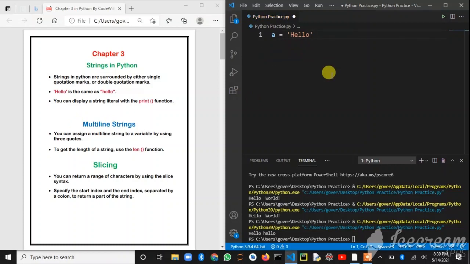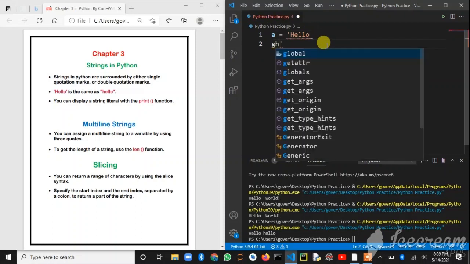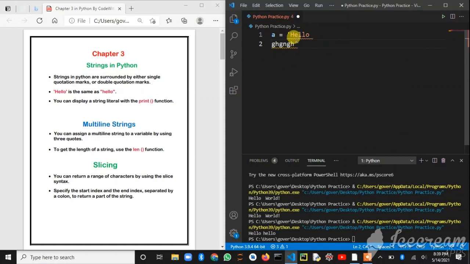If you want to write a multiple line string, suppose you have a big paragraph to print out, so you want to write 2-3 lines of code. If you want to write a single line, you can just write the full line, but if you enter the next line, anything you enter in the next line will not come into the string which you have kept in single quotes. So you need to use triple quotes here, like writing single quotes 3 times or double quotes also 3 times.